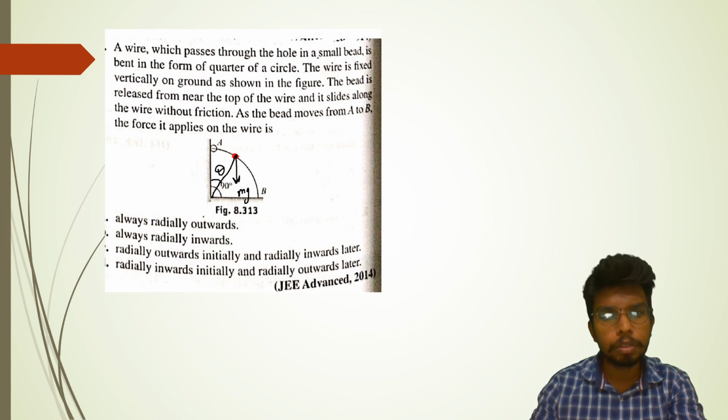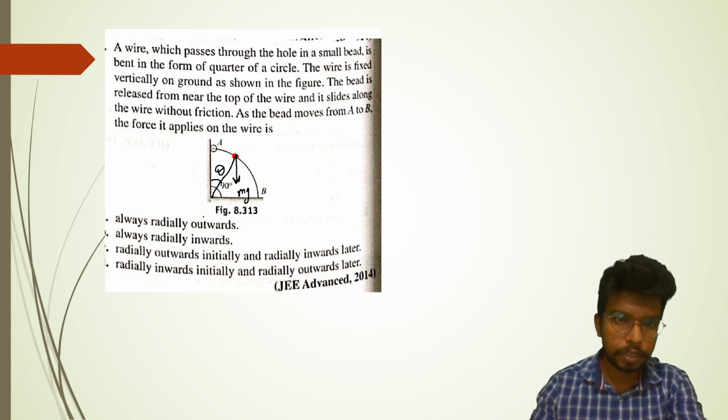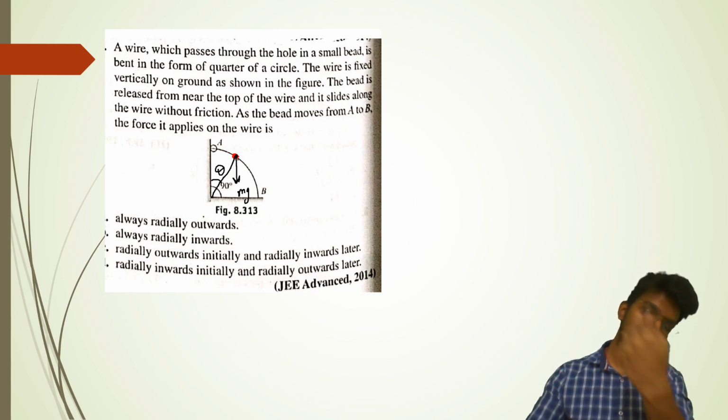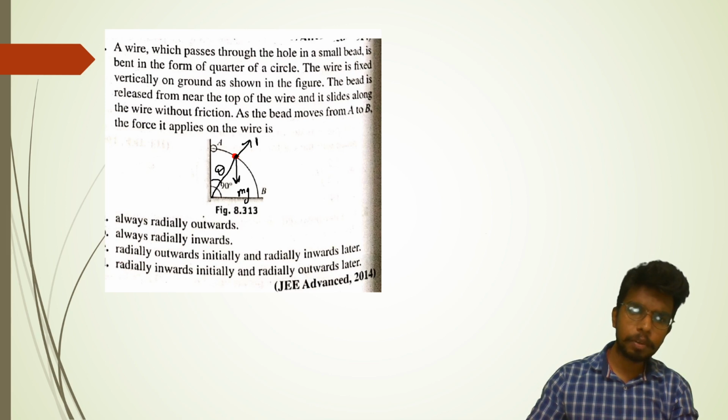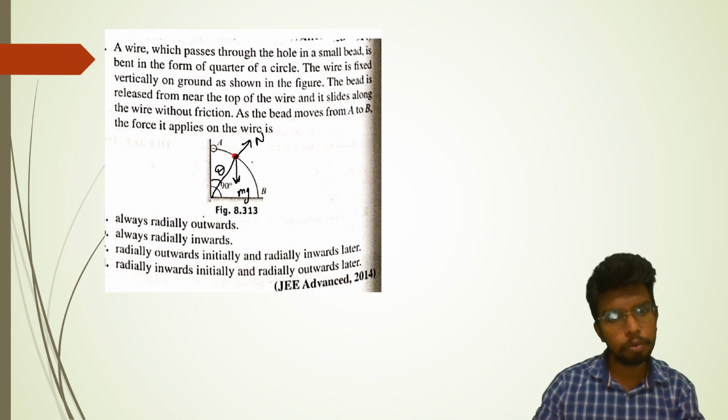A wire which passes through the hole in a small bead is bent in the form of a quarter of a circle. The wire is fixed vertically on the ground. The bead is raised from near the top of the wire and slides along the wire without friction. There is no friction at all. So friction is not there, but when the bead is pushing the wire down, in that case I'll assume some normal reaction will be there because the bead is pushing it down.